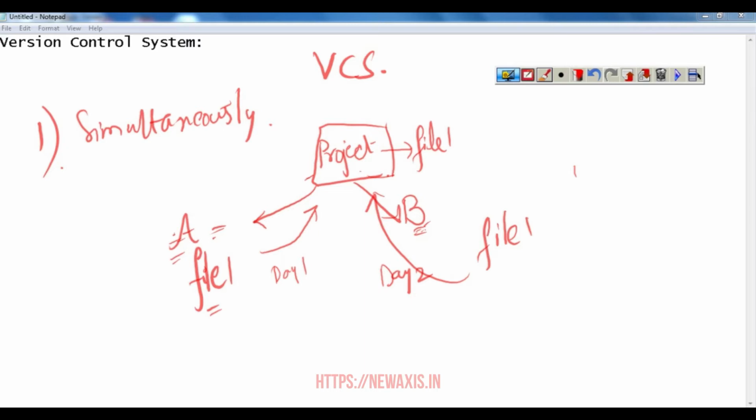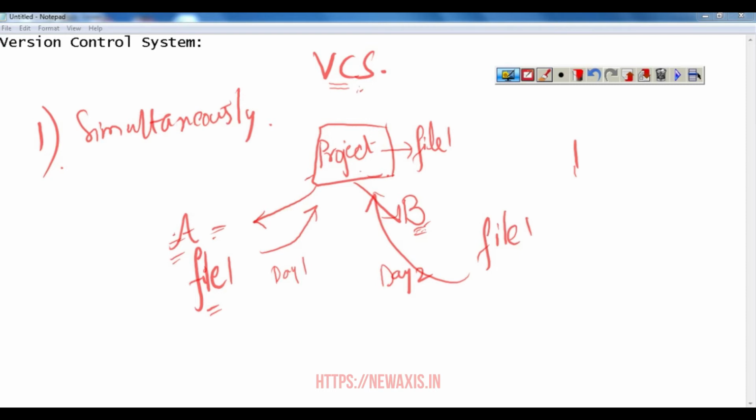So to avoid this problem, we need a system which will not allow one person's changes to be overridden by another. We need a system which will take care of the files without getting overridden, without getting messed up, and no person's changes should be lost. Such a system is nothing but a version control system. Version control system will allow developers to work simultaneously. There could be any number of developers working on the program files or the project work. The file should not be messed up, and one person's changes should not override another's. Such a system is called a version control system.